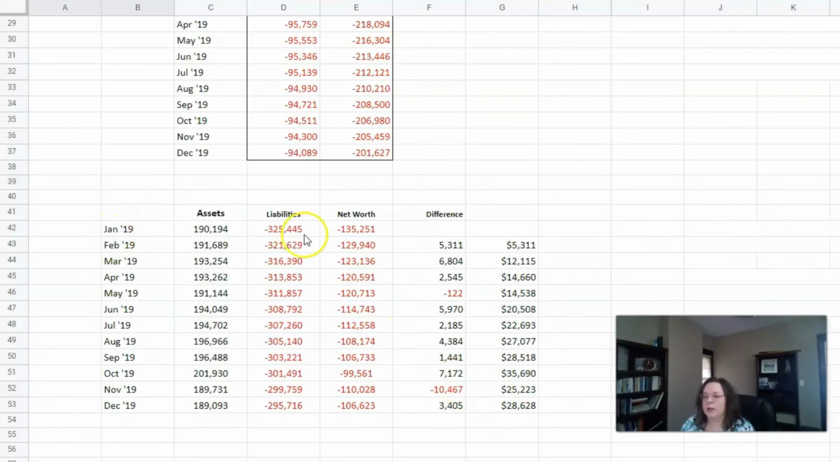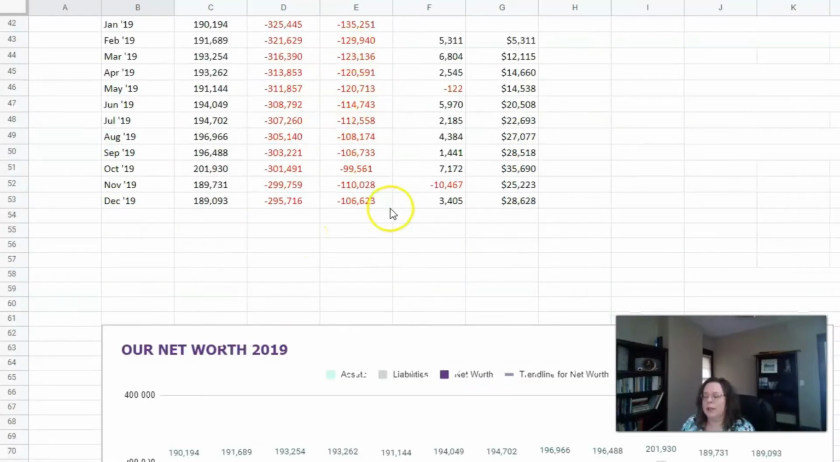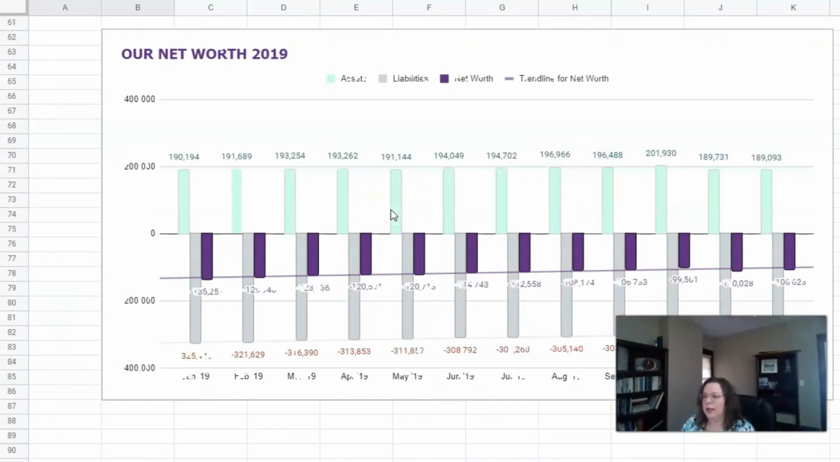We'll just focus on the bottom here. So all of this gets converted into a chart, and that's what you're seeing here. We have our assets in green, our liabilities in gray, and our net worth in the Budget Bounce purple. Now I am seeing that there's issues with how these numbers are showing up. I'm not sure why we're having that issue.